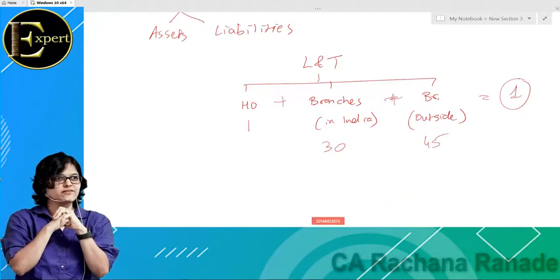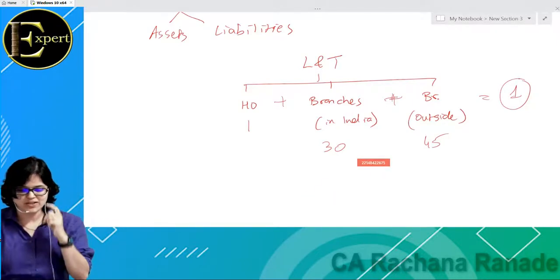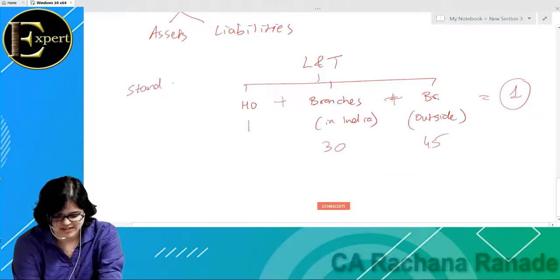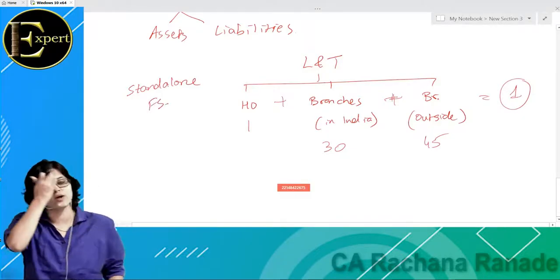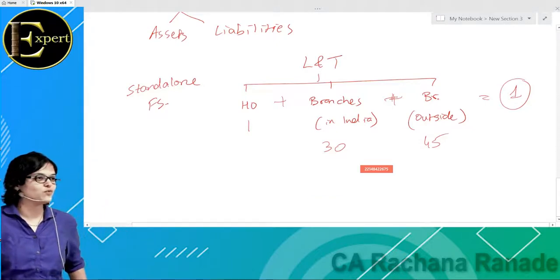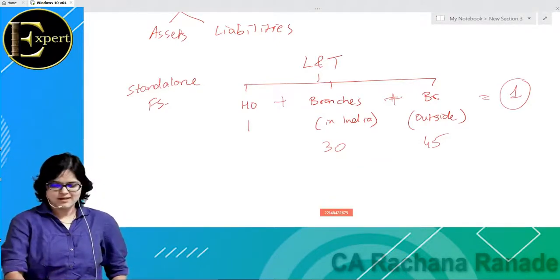Okay, but here is a trick. We call this as stand-alone financial statement. I will tell you why. When I tell you what is a consolidated financial statement, then you will understand why this is called as stand-alone financial statement. Is it okay till here? Yes. Now let us understand then what is consolidated financial statement.